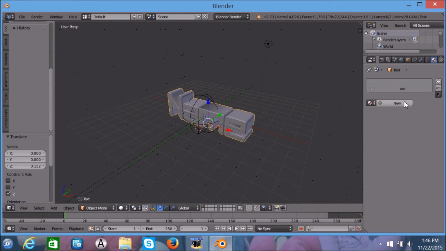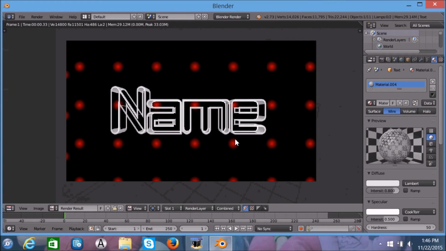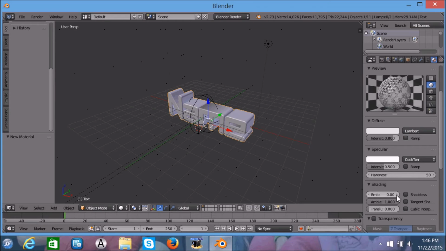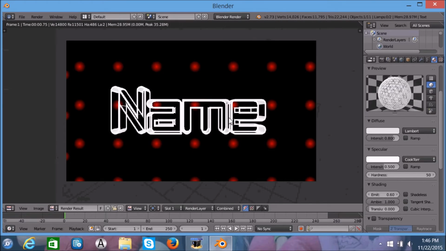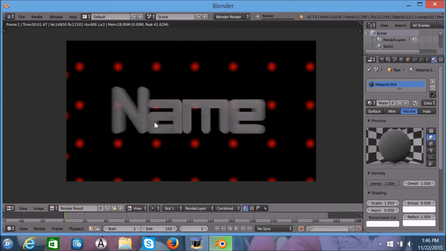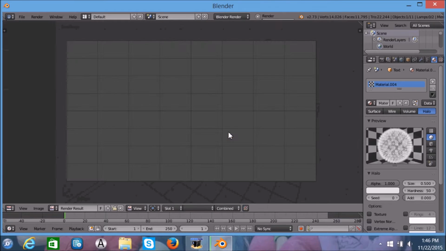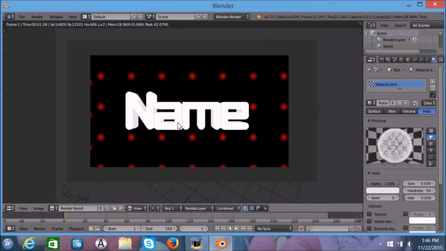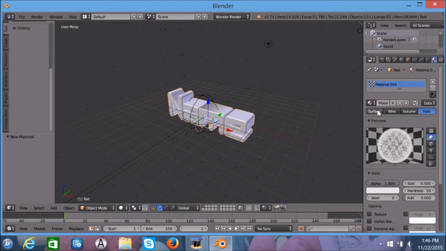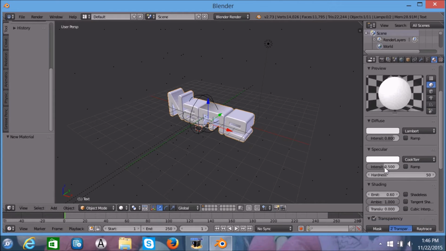Now we're going to change the texture. If you change this to wire, it will look like this. You can also change this to make it more light, so you can see it better. You can also change it to volume to give it a blur effect. You can change it to halo to make it be nothing. Okay. Surface. Well, we're just gonna keep it surface. Alright.